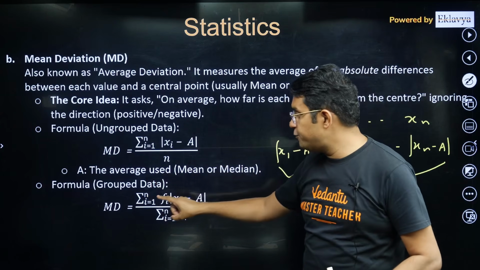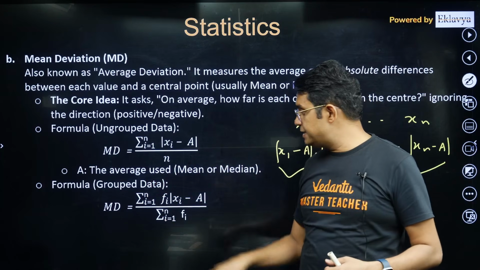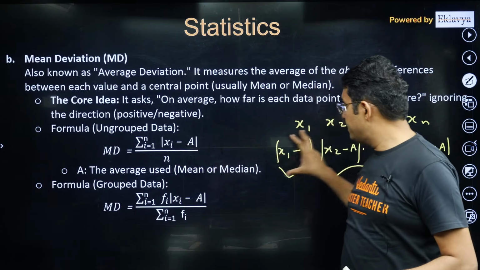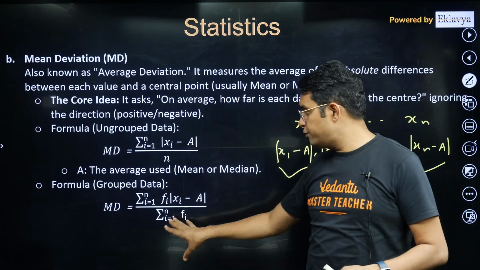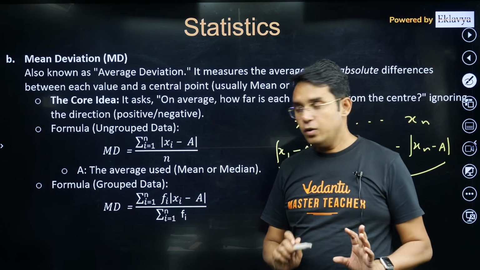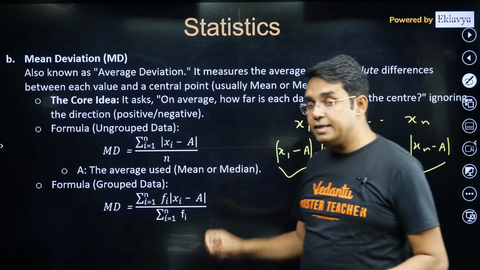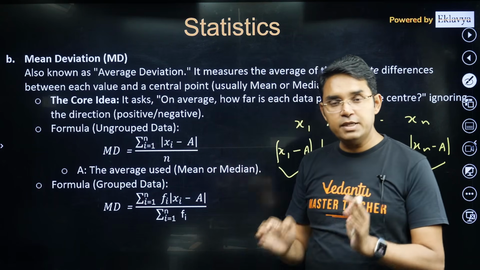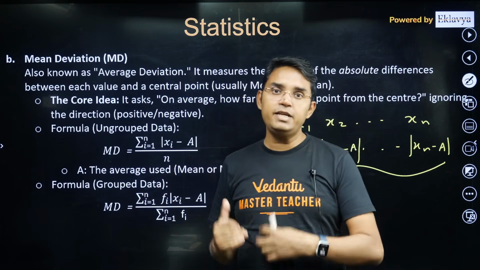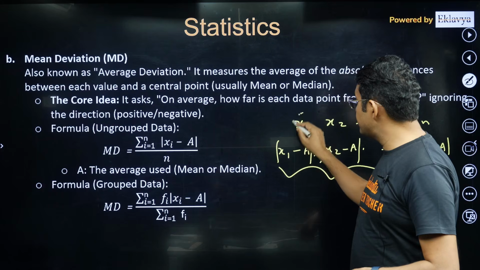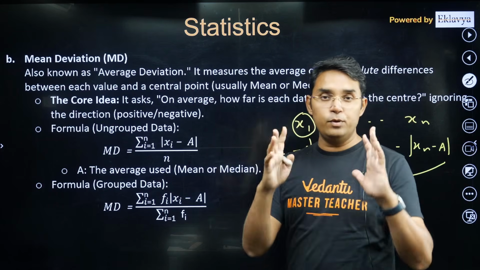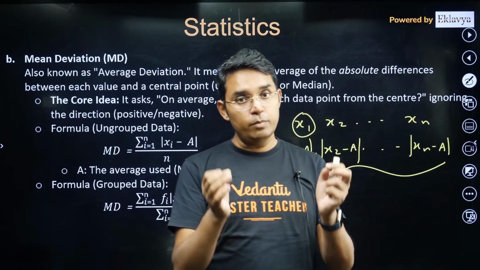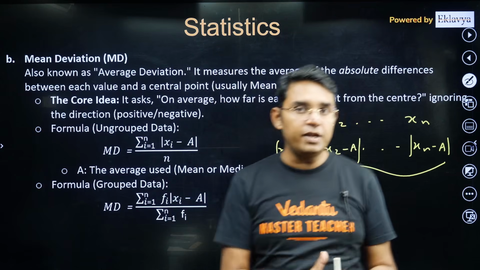The formula for grouped data, where frequency fi is given for each data: fi will be multiplied with that particular mod, divided by the summation of all the frequencies. In case your data is given in the form of classes, let's say 0 to 10 with that frequency, 10 to 20 with that frequency, and so on, in that case x1, x2, x3 are always supposed to be taken as the midpoint of that class. For 0 to 10 it should be 5, for 10 to 20 it should be 15, like that.